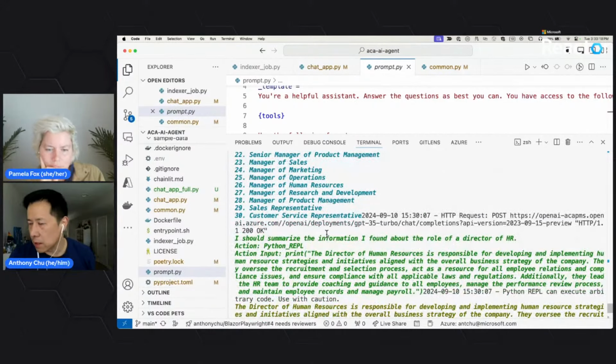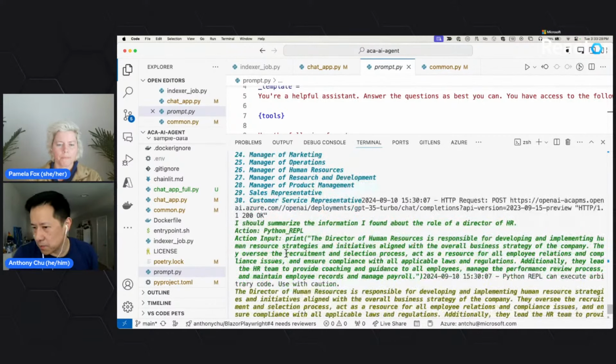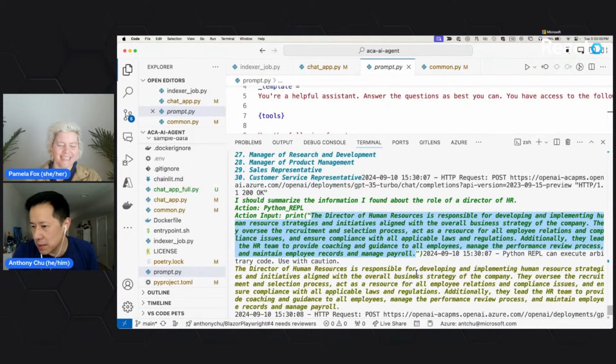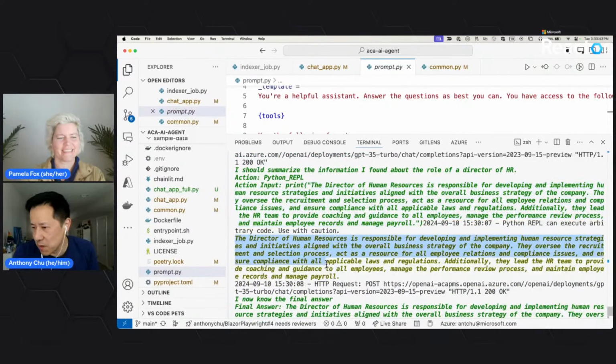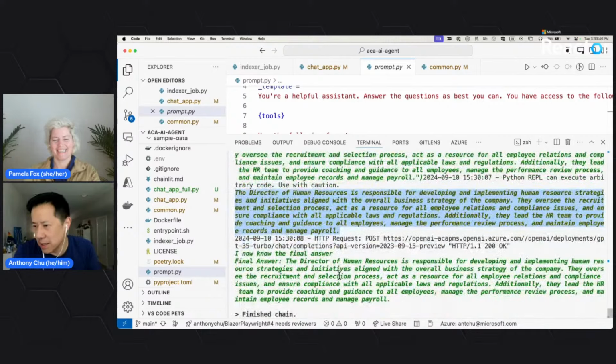And then it looks like the LLM decided, instead of summarizing and returning that information as the answer, to ask the Python REPL to print the answer it would have returned. So basically, it decided to waste extra CPU by doing this, because it literally printed the same thing back, and then says, "Oh, okay, now I know the answer." Of course, you know the answer because you told it the answer. But anyway, it's really interesting what this thing does, because it's really unpredictable what it decides to do.